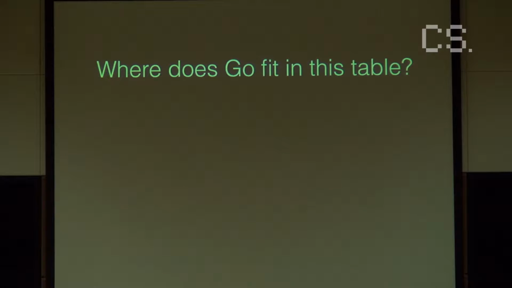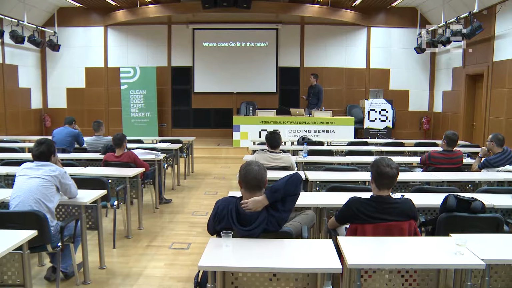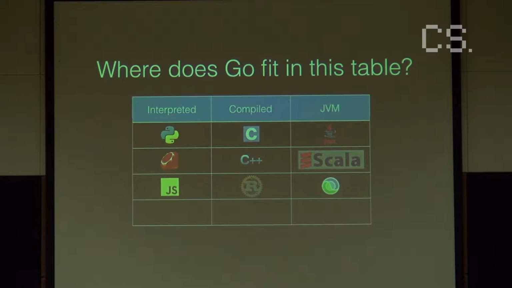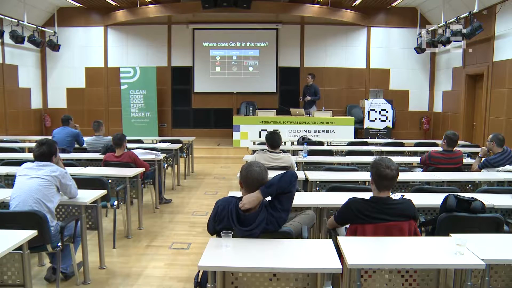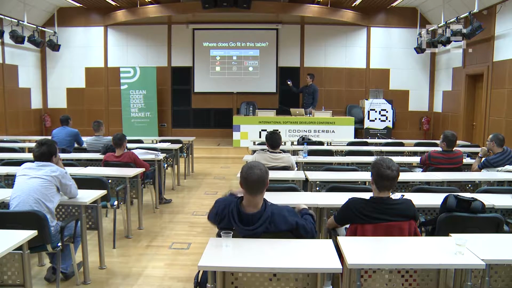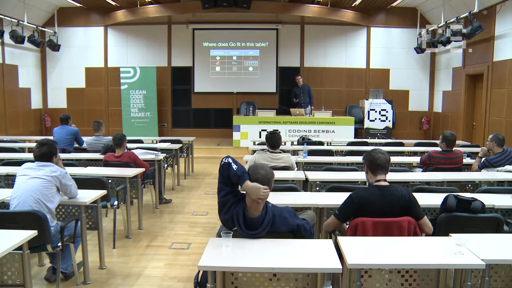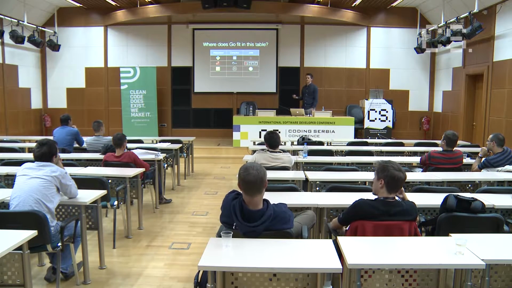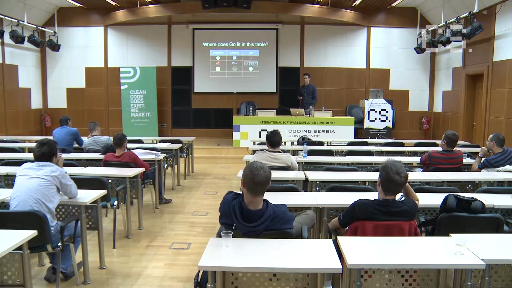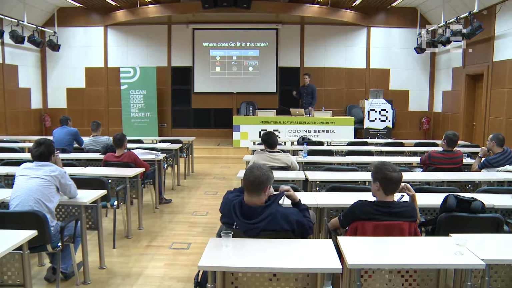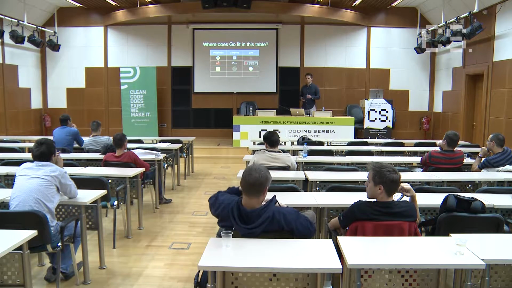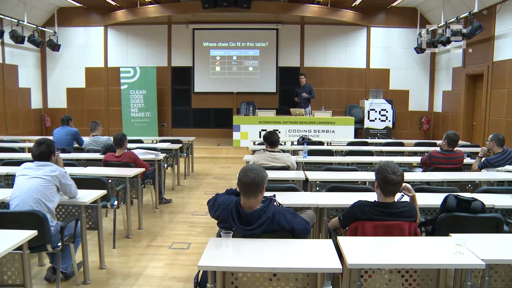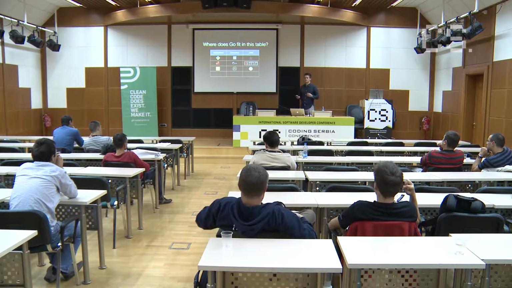So first I want to talk about what kind of programming language Go is. I basically created three arbitrary groups and tried to place it in one. On the left we have interpreted or scripting languages like Ruby and Python and JavaScript. In the middle we have classical compiled languages like C and C++ and newer ones like Rust. And on the right we have JVM languages like Java or Scala or Clojure. What's special about JVM languages is that they retain a lot of type information at runtime, so you can inspect objects and get information from them.